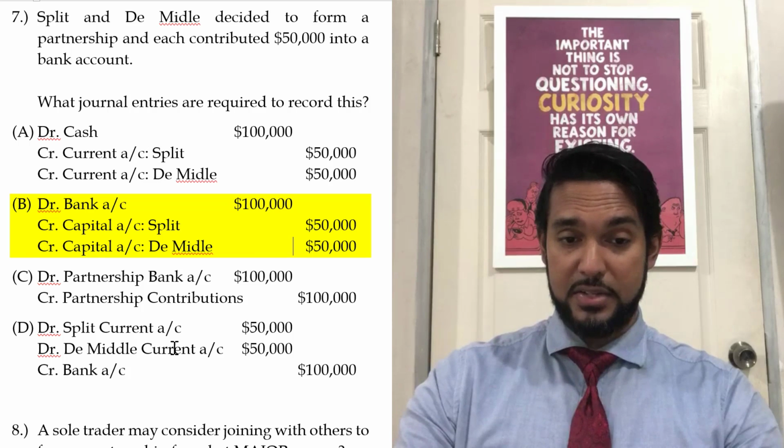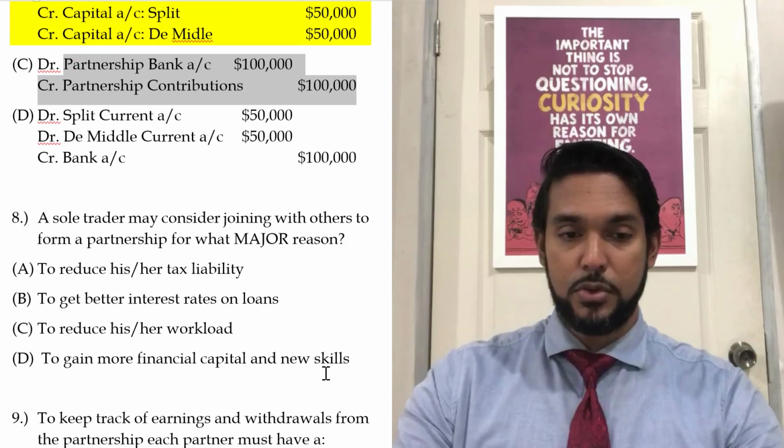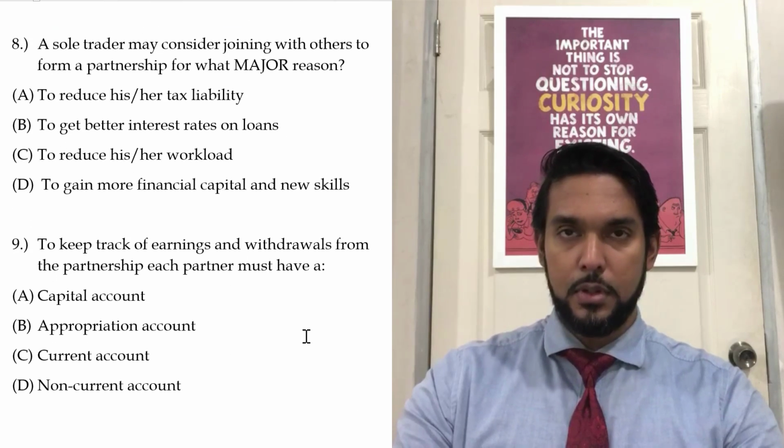All kinds of other madness going on: credit, debit, cash, bank account, partnership contributions, all kinds of craziness. All right, scrolling down.